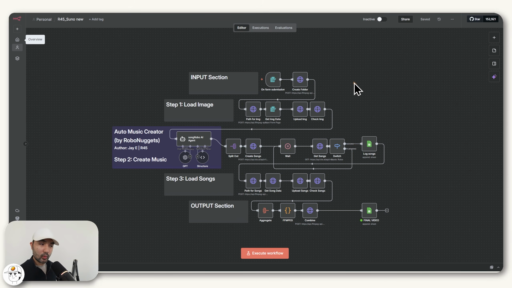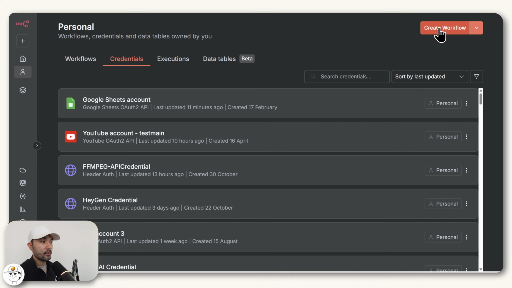Because the framework of what we'll set up is broken down into steps, where first we'll arrange the inputs. Then step 1 will be to load the image we'll use in the final video. Then we'll create the music itself. We'll load or ready the songs so that we can combine them together in this output section to produce the final video. And to start, just go ahead and create a new workflow.